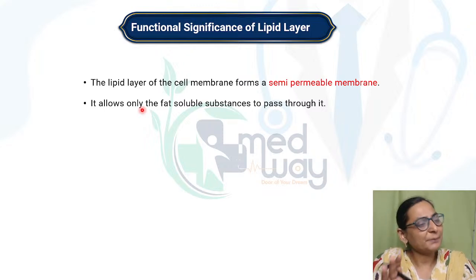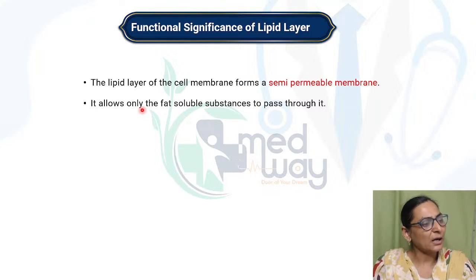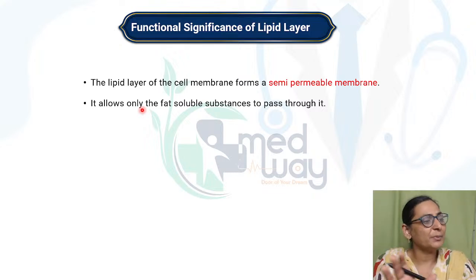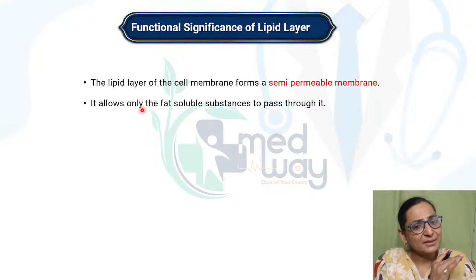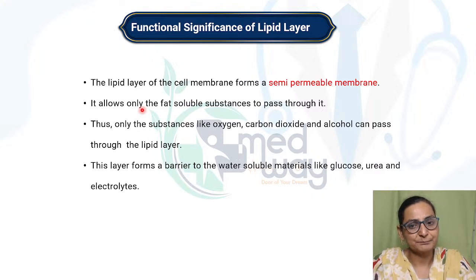Suppose your cell membrane becomes permeable to every substance. If it becomes permeable to every substance, then what will happen? The difference in the potential will never be created. You will never have an adequate resting membrane potential and never an action potential. So one of the most important features that contributes to the resting membrane potential is the selective permeability or the semi-permeability of the cell membrane, which we will be dealing with in our next lectures.